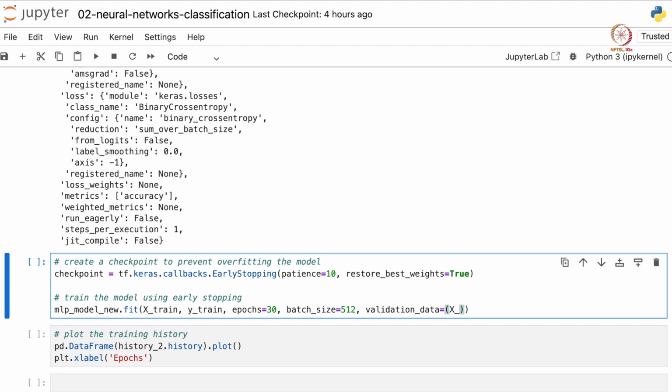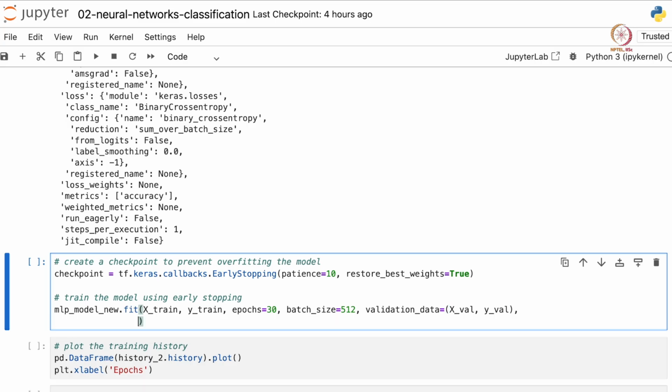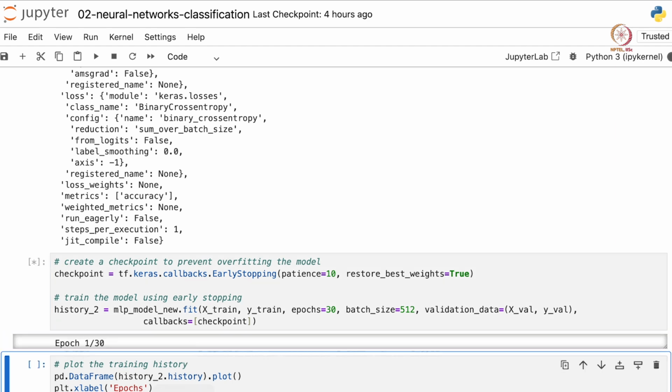So let's provide X val, comma, Y val, and we can provide callbacks within a list. Our callback is this EarlyStopping instance, which is checkpoint, and let's save the result in a variable history 2, and let's run this.